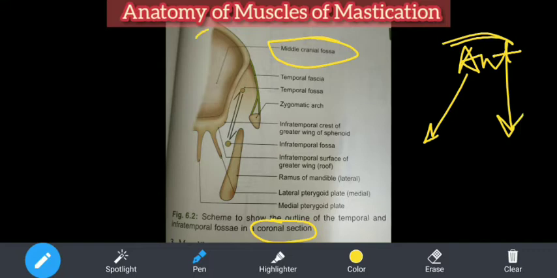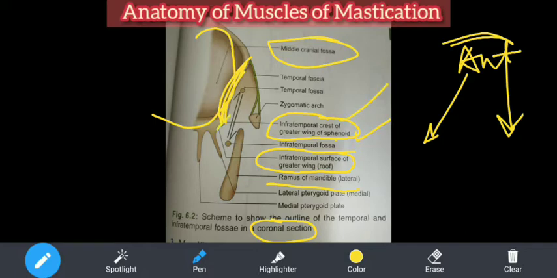So what do you see? This is the brain cavity here. This is part of the mandible, the ramus of the mandible, and these are the wings. Now this is the infratemporal surface of the greater wing. You need not go into the details. This sphenoid bone is next to the temporal bone, so the greater wing of the sphenoid has the name infratemporal crest. This crest part, a crest is elevation-like. So if you see, this is the infratemporal fossa.